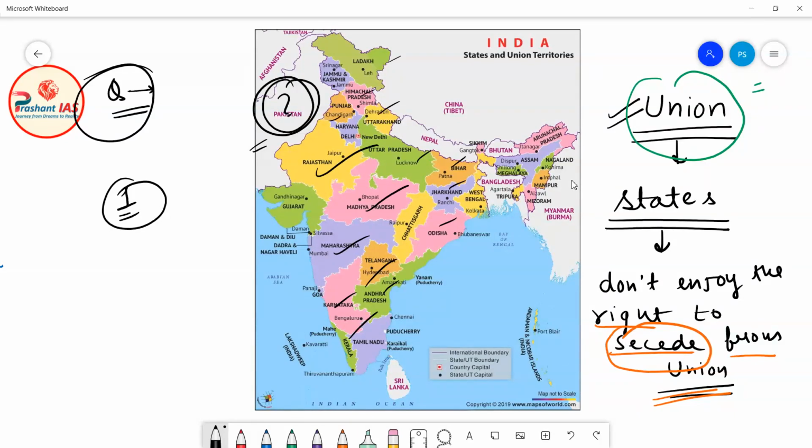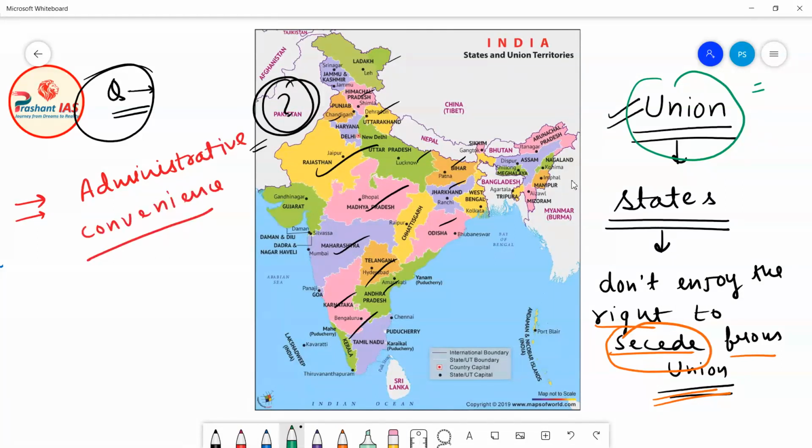Now I will give you the answer. And if any one of you knows the answer, then kindly use the comment section to make this session more interactive. Actually, states in India are created for administrative convenience. Why are the states created? So states are created for administrative convenience.